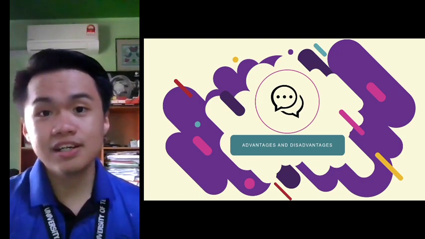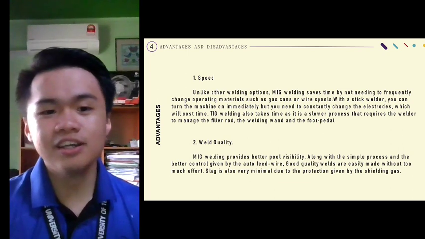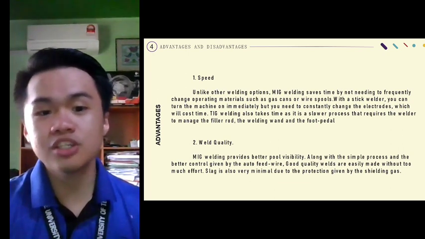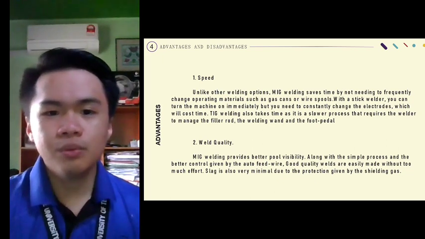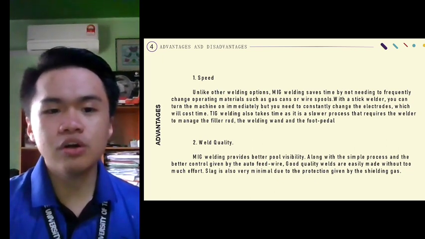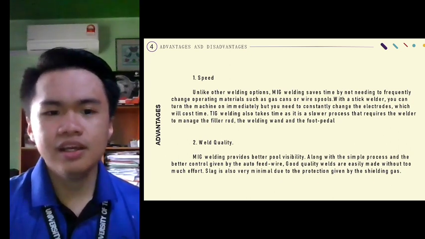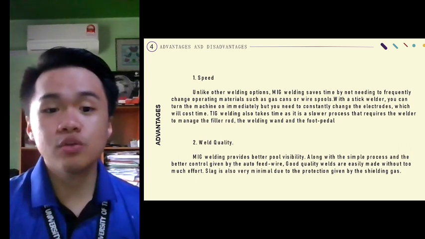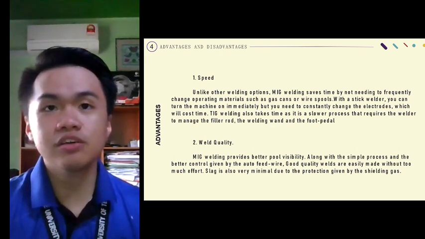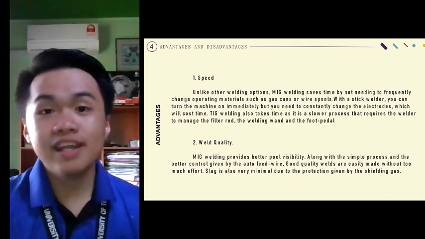The advantages are: number 1, speed. Unlike other welding options, MIG welding saves time by not needing to frequently change operating materials such as gas cans or wire spools. With a stick welder, you can turn the machine on immediately, but you need to constantly change the electrodes, which will cost time. TIG welding also takes time, as it is a slow process that requires the welder to match the filler rod, the welding wand, and the foot pedal.